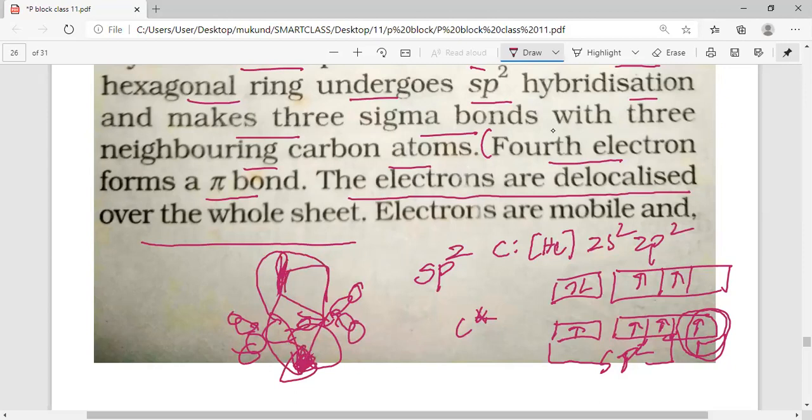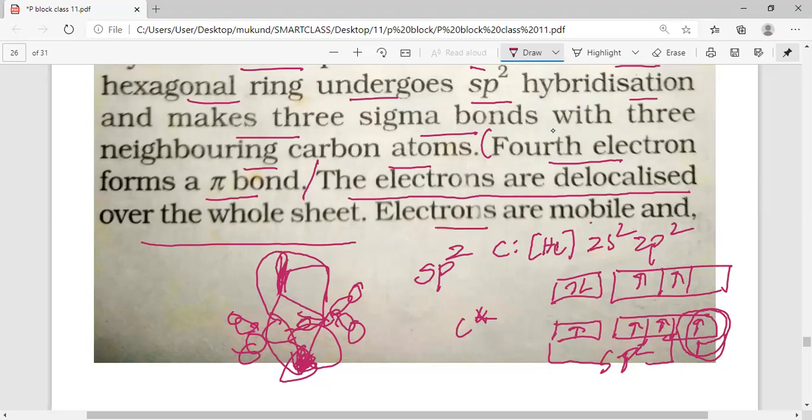So fourth electron forms a pi bond. If it does not form pi bond, the electrons are delocalized over the whole sheet. So we can say that it makes the pi bond and then it is delocalized, or even if it remains free, it is this fourth electron of each carbon. Remember, fourth electron of each carbon is delocalized over the whole sheet.